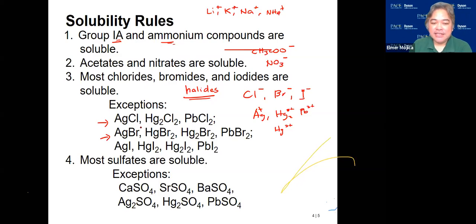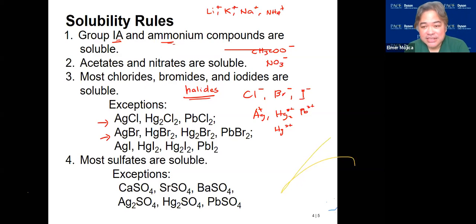So usually you will see that these three elements are common exceptions when we go to the other polyatomic ions. Okay? So most chlorides, bromides, and iodides are soluble except if you have silver, mercury, and lead ions.